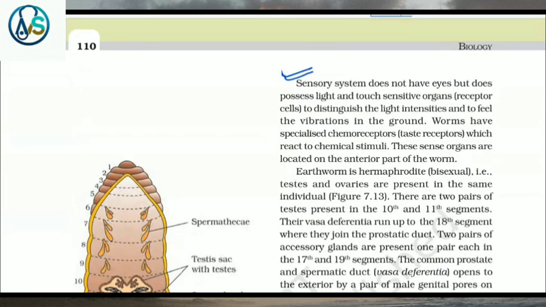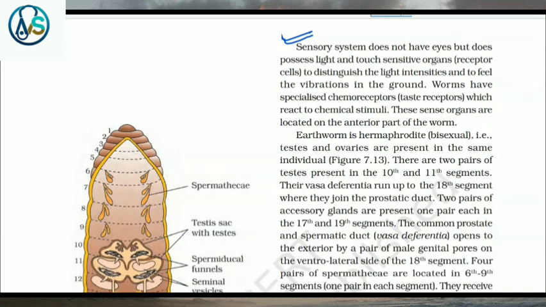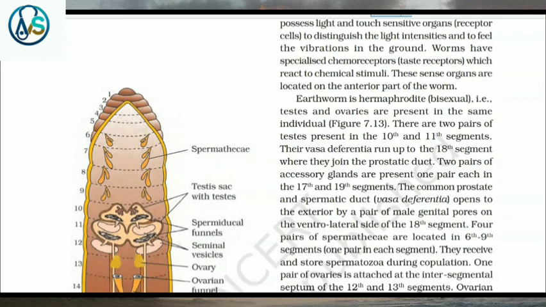Sensory system does not have eyes but does possess light and touch sensitive organs, receptor cells, to distinguish the light intensities and to feel the vibration in the ground. Worms have specialized chemoreceptors, taste receptors, which react to chemical stimuli. These sense organs are located on the anterior part of the worm.